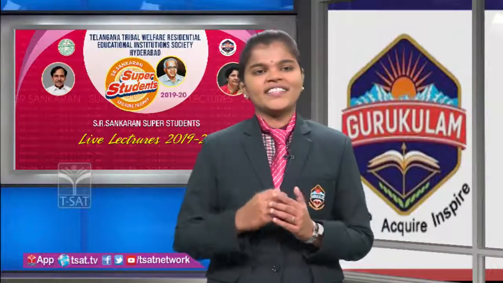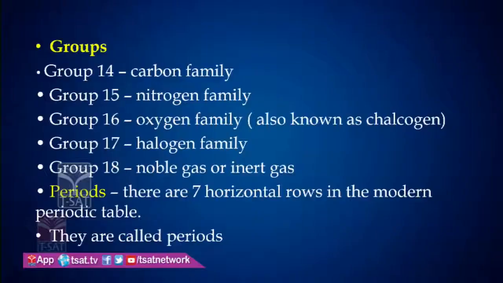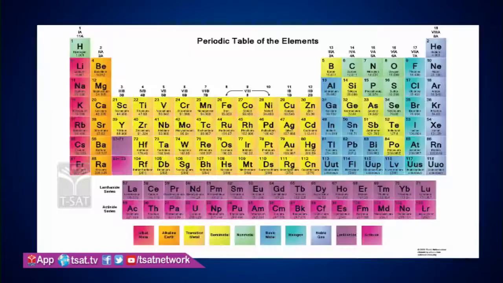Now periods. There are 7 rows in the modern periodic table. They are known as periods. Yes, this was the modern periodic table prepared by Henry Moseley, mainly consisting of a total of 118 elements.